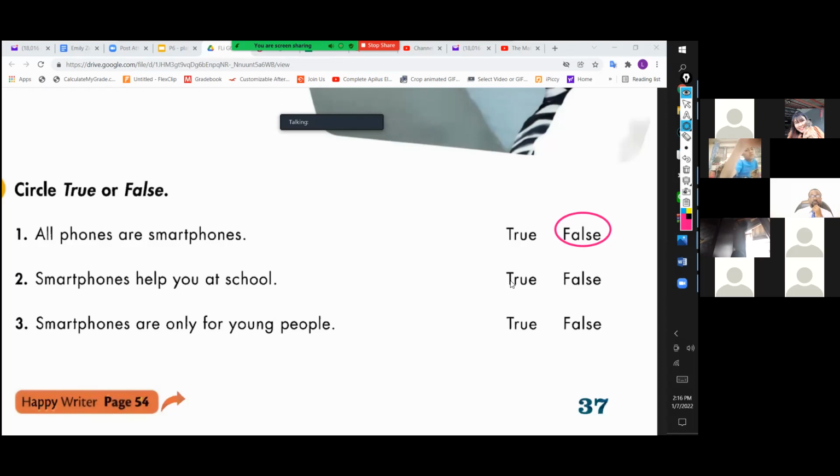All right, so smartphones can help you at school, research information. And number 3, smartphones are only for young people, okay? Does anybody want to answer number 3? Smartphones are only for young people.